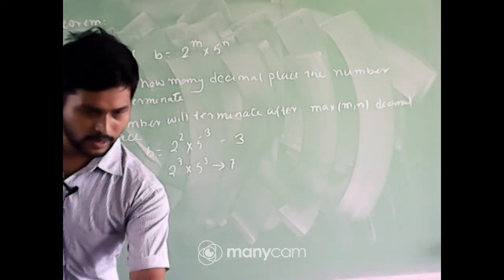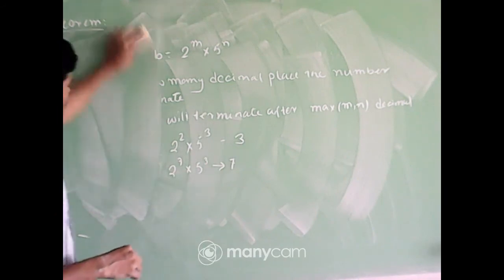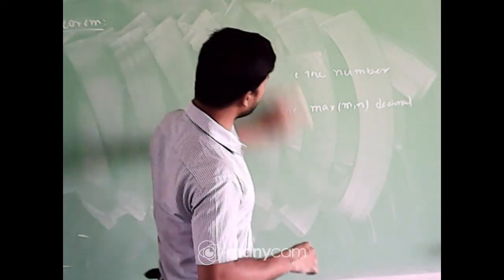Okay. Now I am giving another example. You tell me after how many decimal places this number will terminate. We can see that the result will be 0.29, after 2 decimal places. So how can we find it out?